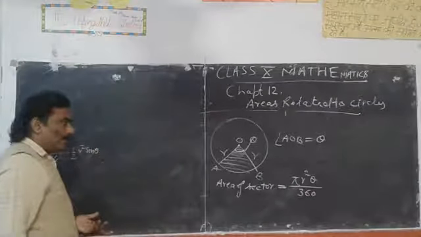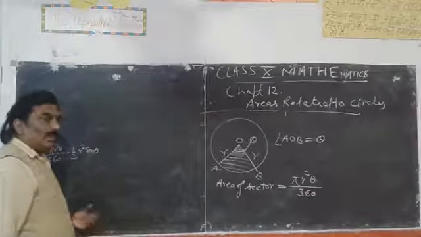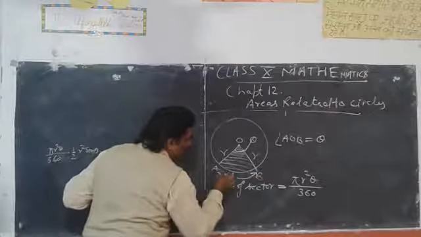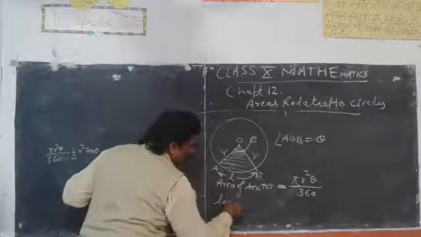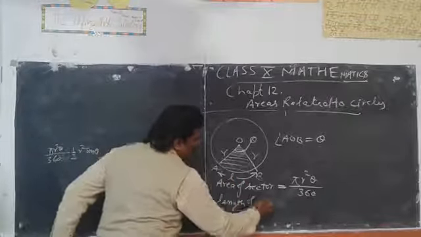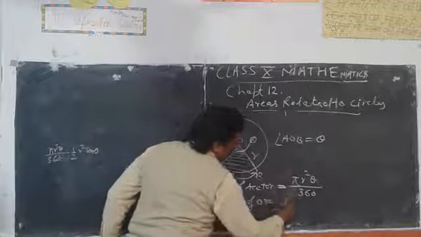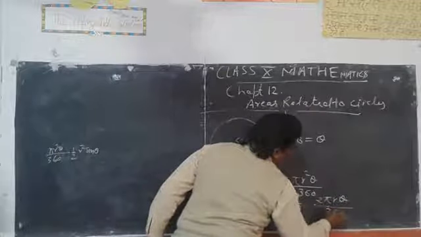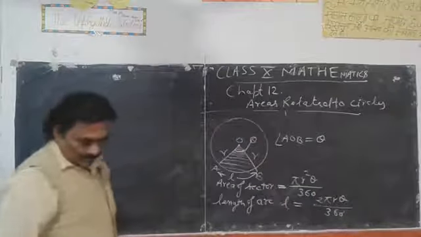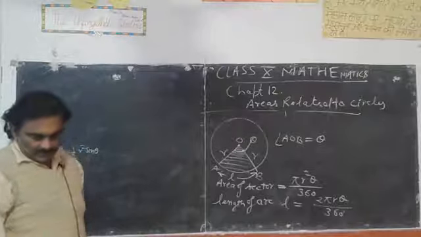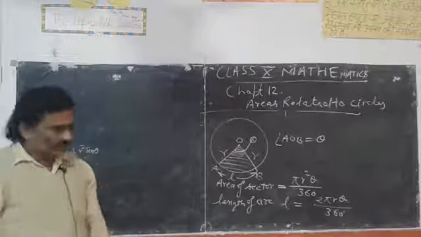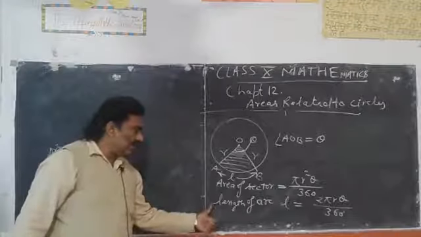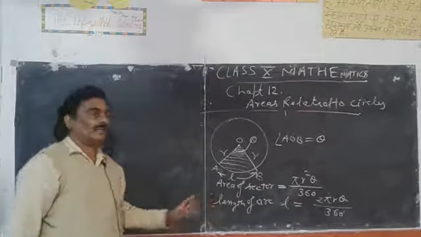Now length of arc, this is the arc L. So the length of arc, that is L, is equal to formula 2 pi r theta upon 360. Write down these formulas. And area of sector is this, length of arc, but we have to find perimeter of sector.